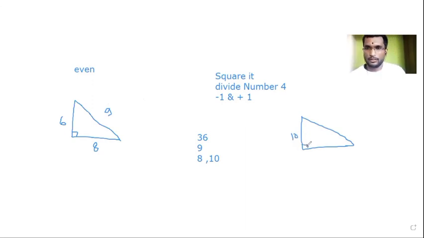So 10 squared, 100. 100 divided by 4, 25. Wait, I went a little slow. 100 divided by 4 is 25. Minus 1 and plus 1. So answer is 24 and 26. 24 and 26. Okay.